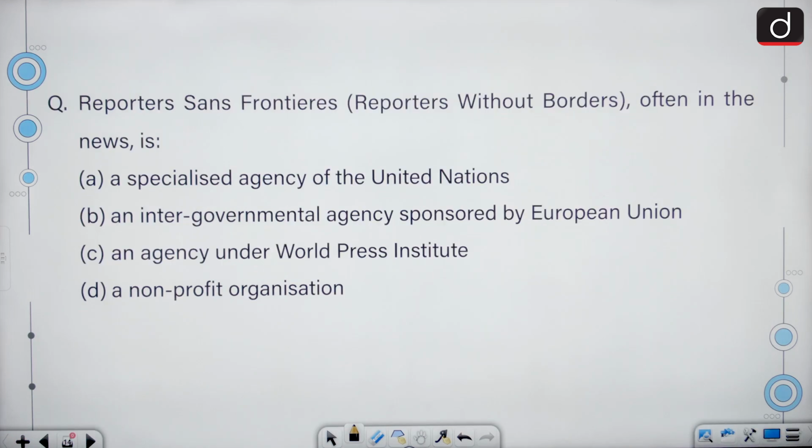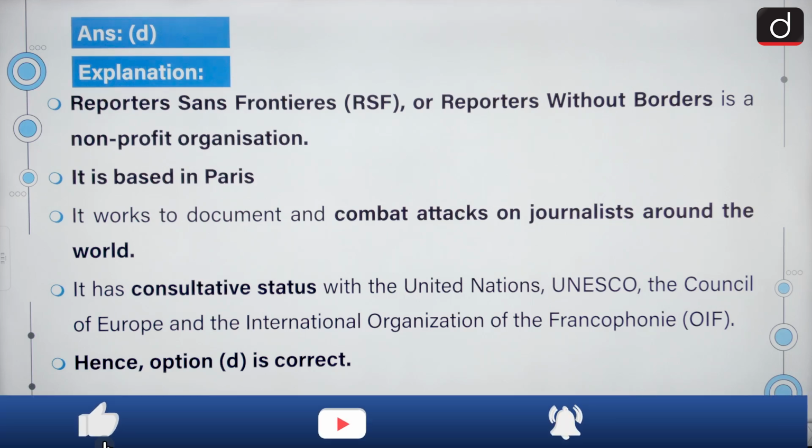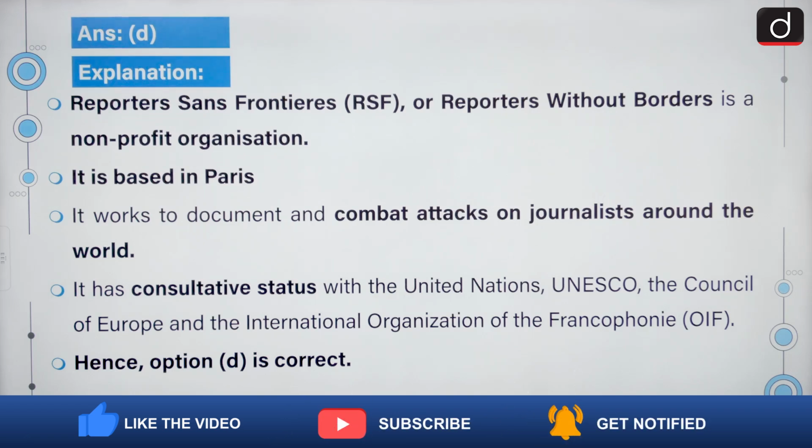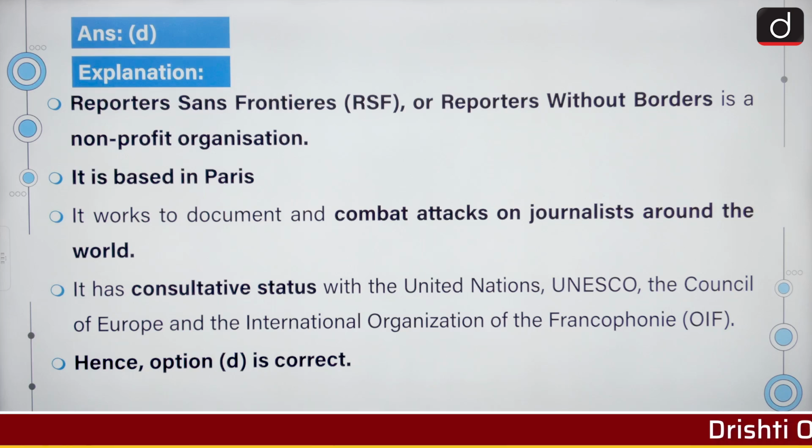Reporters Sans Frontiers, that is, Reporters Without Borders, often in the news, is a non-profit organization. D is the correct answer. Reporters Sans Frontiers is a non-profit organization that is based in Paris. It works to document and combat attacks on journalists around the world. It has consultative status with the UN, UNESCO, Council of Europe, and the International Organization of the Francophonie.